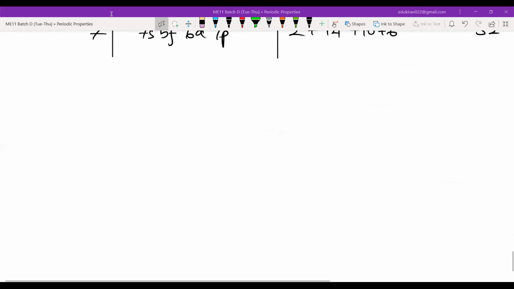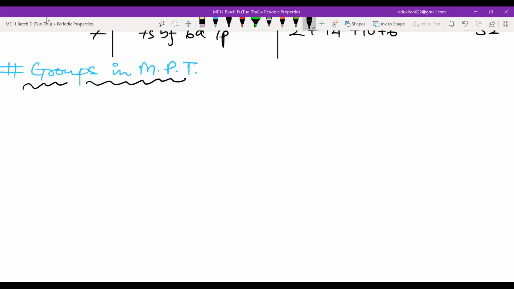Now we will go to groups in the periodic table. In the modern periodic table, a kind of general introduction to this. These are divided into, how many groups? There are 18 groups in the modern periodic table.